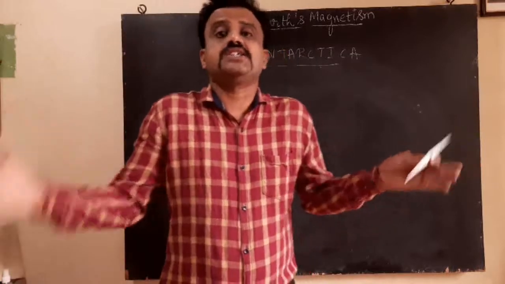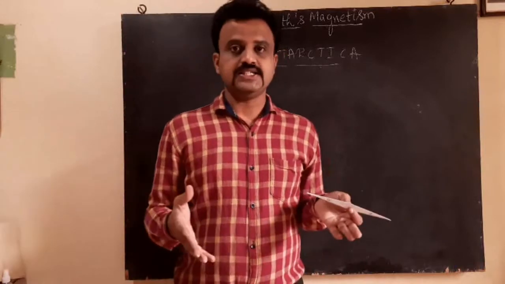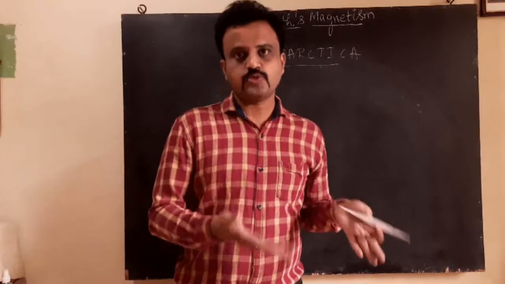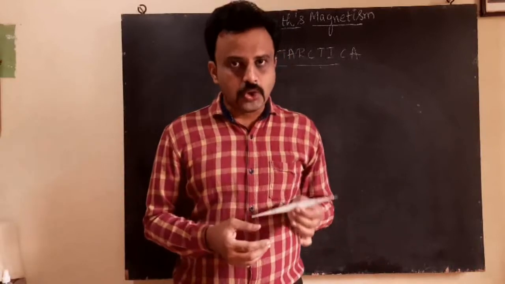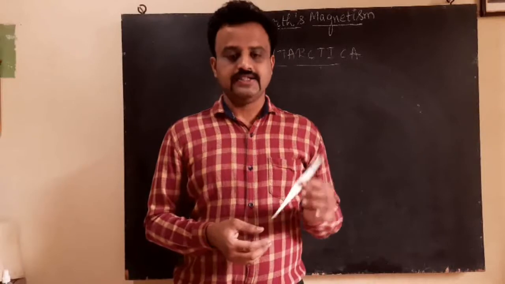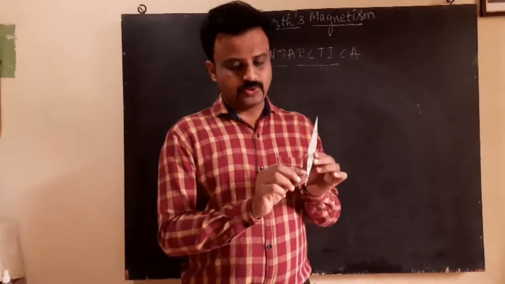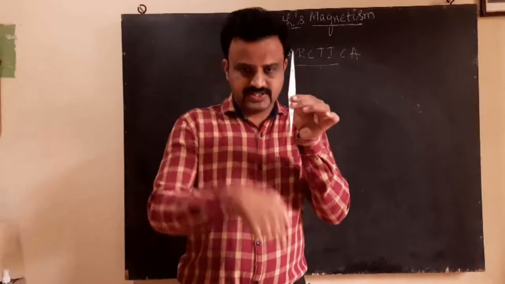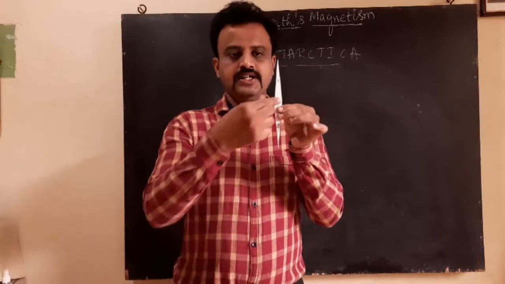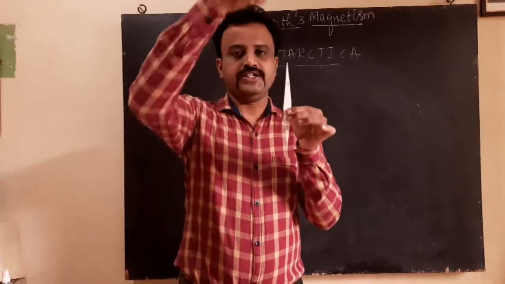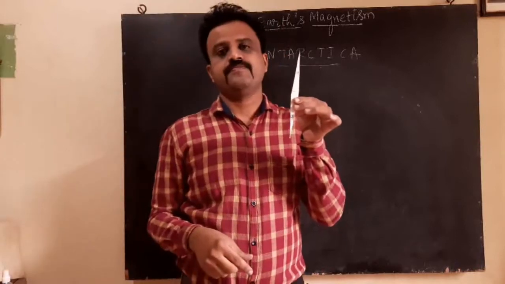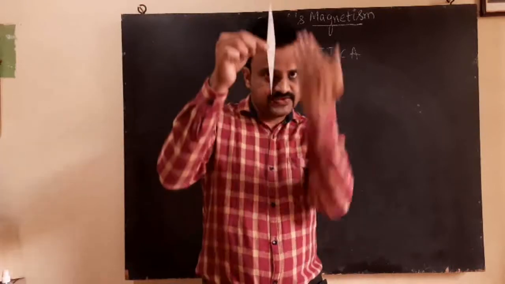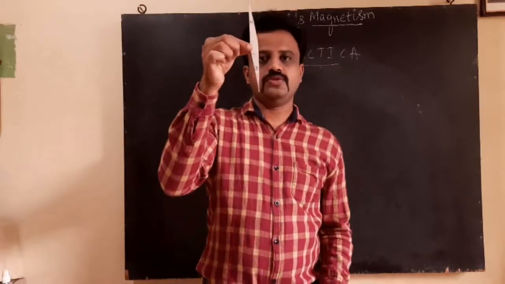Now I am in Antarctica. Antarctica is at the south pole of the Earth. When you hold the magnetic needle, the south pole of the needle points towards the Earth and the north pole points up like this. It stands vertical. The magnetic needle stands vertically at the south pole.